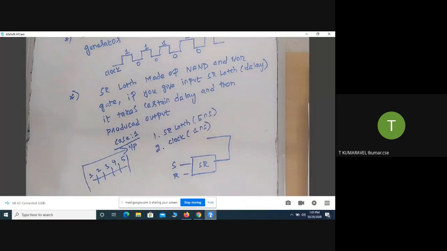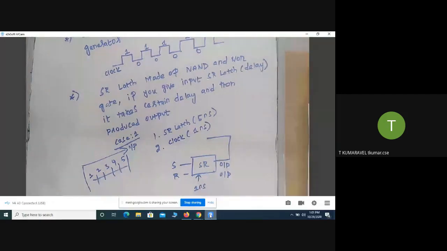Here the clock is given as 1 nanosecond. After completing 1 nanosecond, it generates an output because the next clock cycle is available in the queue. Again after 1 nanosecond, another clock cycle is there and it generates another output. Again, one more clock cycle is available.